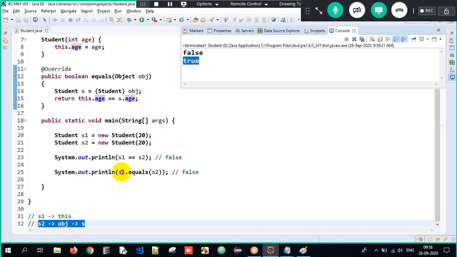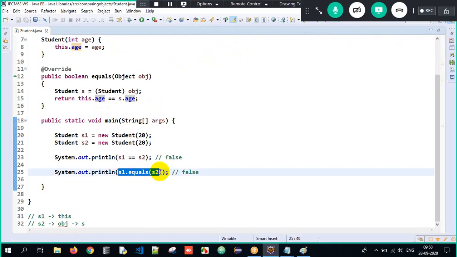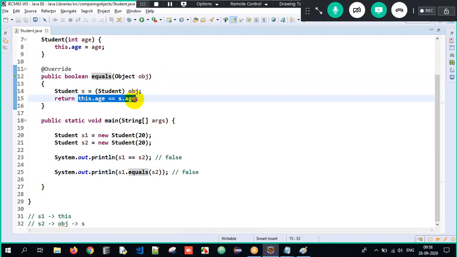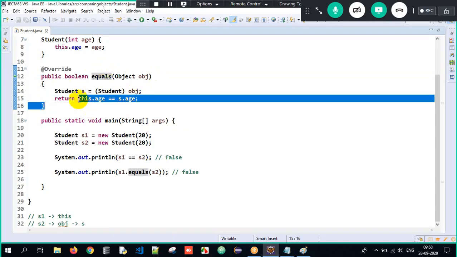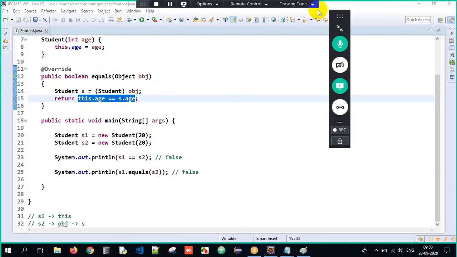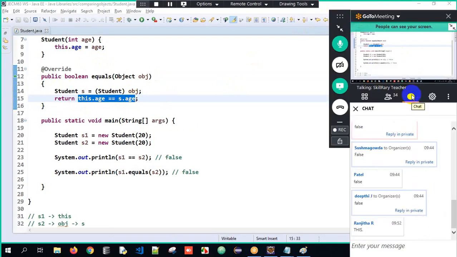Why? Because the default implementation of the equals method was to compare the addresses or the hash code. But now I have overridden the equals method in such a way that it will not compare the addresses or the hash code. Rather, it will compare the content of both the objects. I have overridden the equals method in order to compare the content of the two students, that is their respective age here. This is how we are supposed to understand the content here.